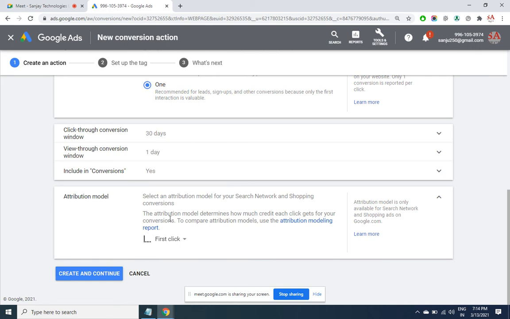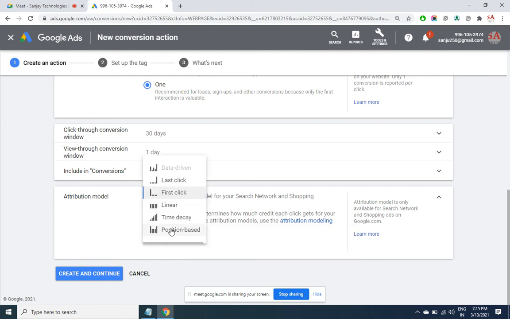Google will not charge you. Though a click has come here also, the first click came there, because you are giving credit to the first click. So last click is the ideal option.